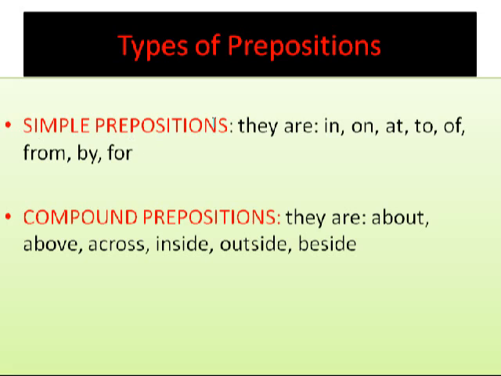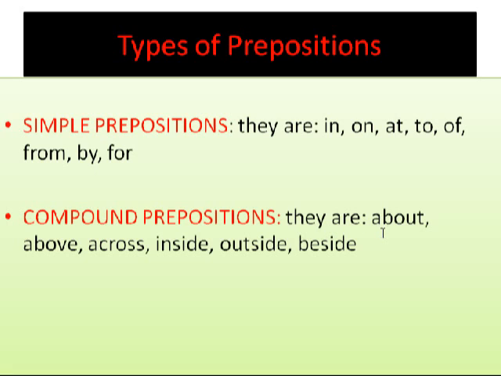The simple prepositions are single words. They are in, on, at, to, of, from, by, for, since, etc. So simple prepositions are always single.